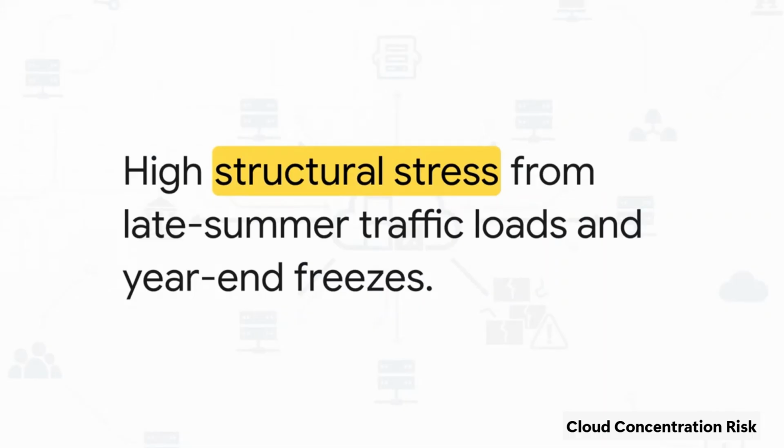But why those exact months? It's basically a perfect storm of human behavior and system limits colliding. Network stress from late summer traffic loads, major corporate updates, and strict year-end operational freezes all peak at the exact same time. The system is already under late-stage pressure, so these predictable seasonal habits add the final bit of weight that could easily trigger a breakdown.